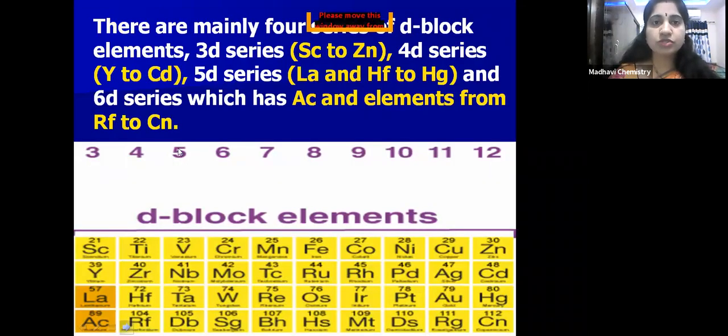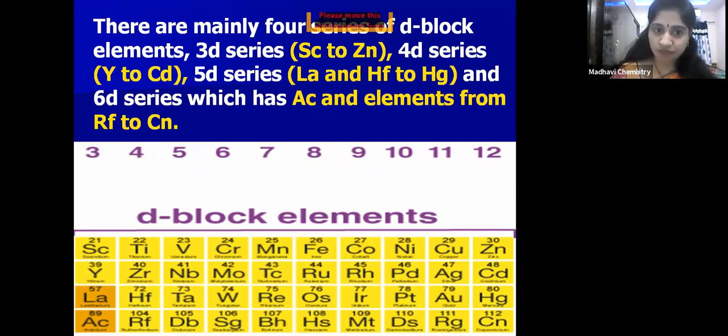Now coming to the D block, it consists of four series, that is 3d, 4d, 5d, 6d. 3d means the differentiating electron, the last electron, is entering into the 3d orbital. Those elements are called the 3d series of elements. 4d series means the last differentiating electron is entering into the 4d orbital.